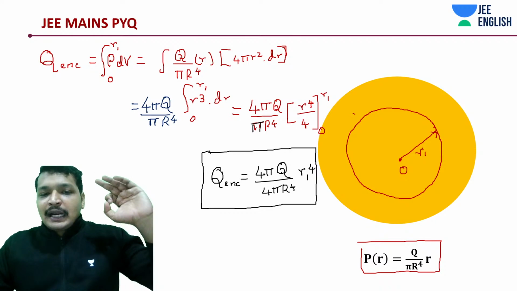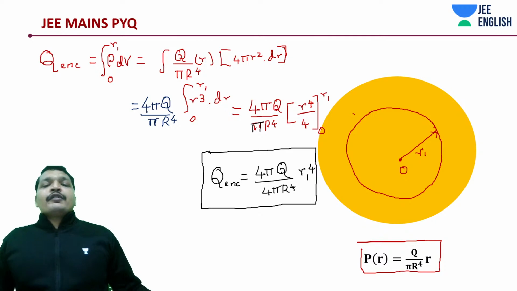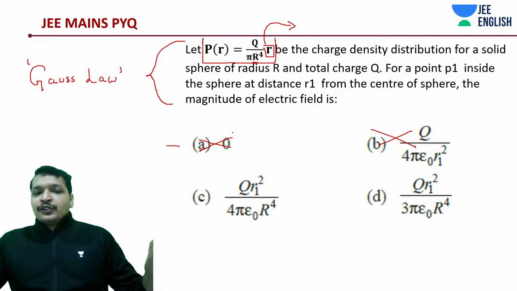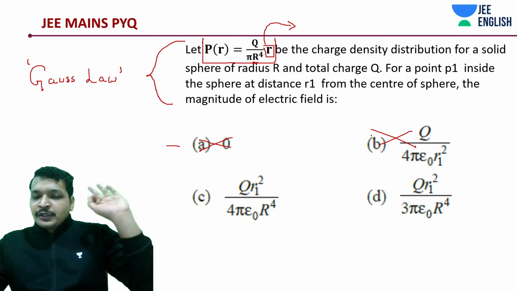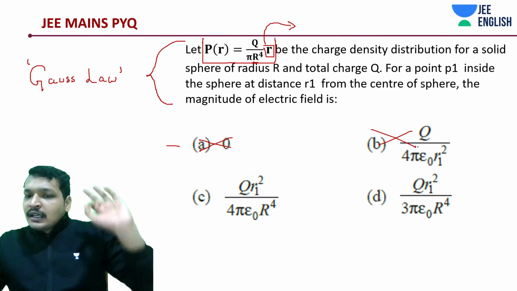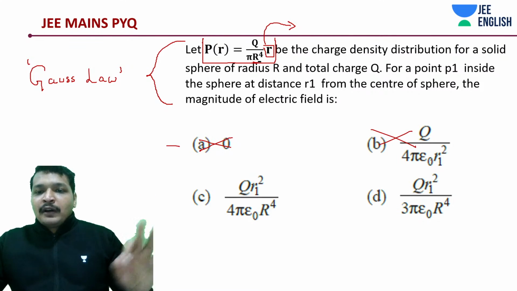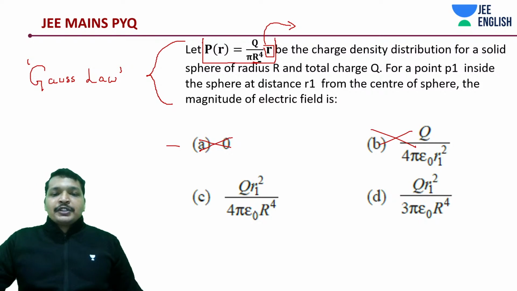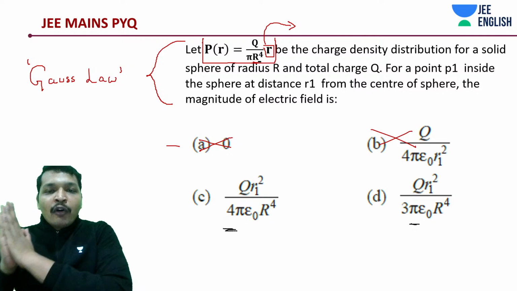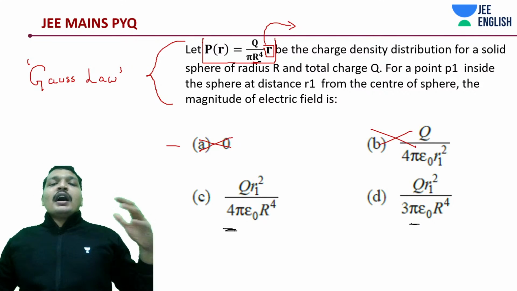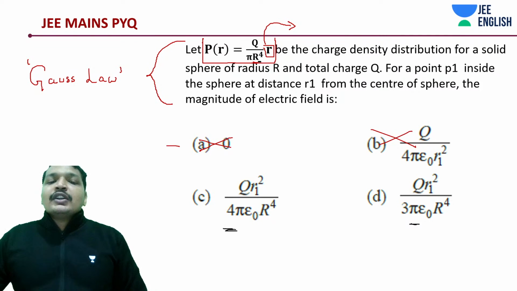Okay, no one is stopping you, but all you should have done is already understood the solution. This is the point, at least, where you have to determine it, even if you're not able to intuit from the first thing. Anyway, both things you should have intuited. It cannot be 0. There is some charge enclosed. Next thing, it's a symmetrical charge distribution, hence we can apply Gauss law. Next thing, this is not possible because on the denominator there should be something like r to the power 4. So B is also not a possible option. And among these two, of course, anyone would be having a confusion. But the moment you understood it's going to be r to the power 3 dr integration, on the denominator you're going to get a 4 pi. The answer should have.